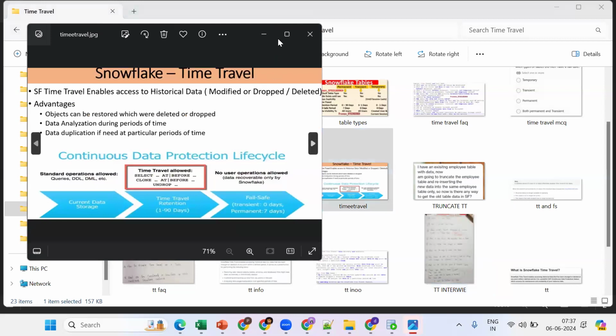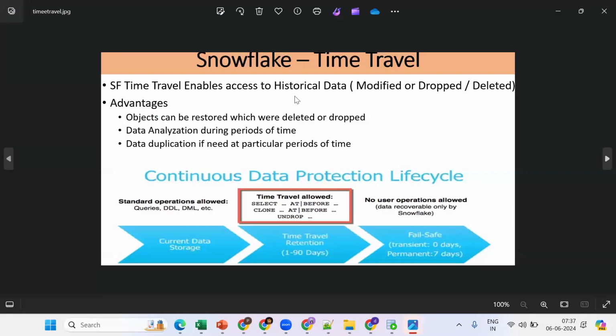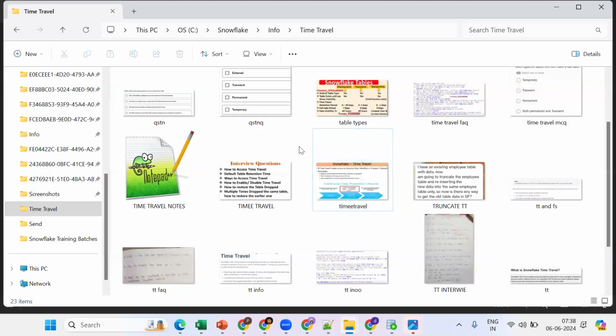Time travel enables us to access historical data that has been modified, dropped or deleted. If we mistakenly deleted something, we can undrop it. Suppose I want to compare previous data with the current data, we go for time travel. Then there is fail safe. Fail safe is only for permanent tables and data can be recovered only by the Snowflake team. Got the point? This is the way you can make it work.